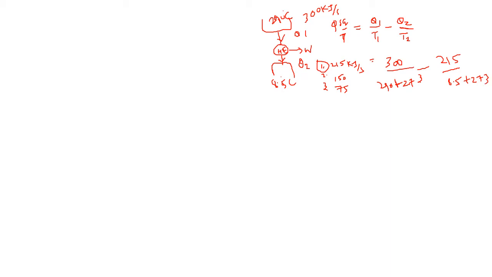Okay, so calculate the answer. What is your answer? I'm just taking a calculator. So 300 divided by 290 plus 273.